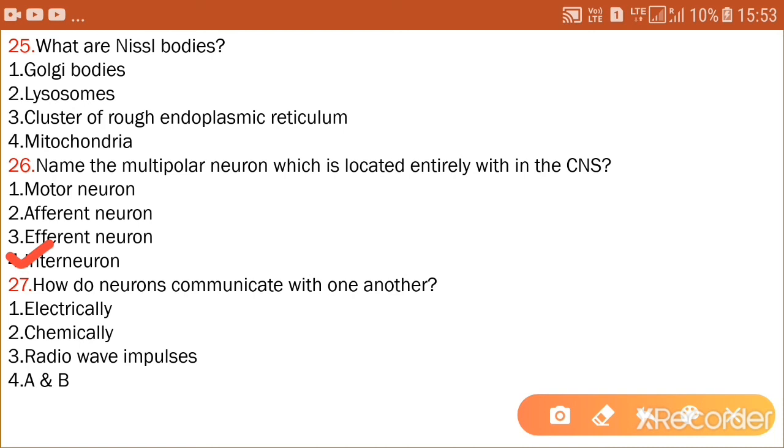Next question: How do neurons communicate with one another? Option 1, electrically. Option 2, chemically. Third one, radio wave impulses. Option 4, A and B. So neurons communicate with one another electrically and chemically. So option 4 is the correct answer. Option 4, A and B.